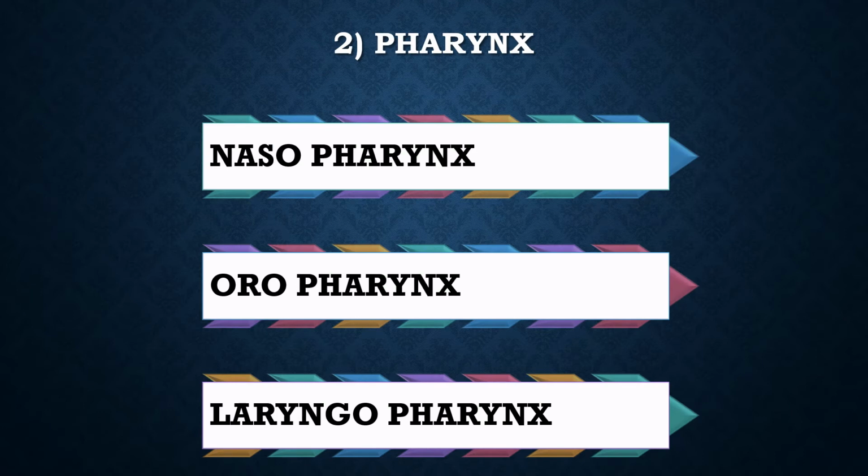The second one is pharynx. The pharynx serves as a common passage for both air and food. It is differentiated into nasopharynx, oropharynx and laryngopharynx. This pharynx opens into the larynx through glottis. This glottis is guarded by a cartilaginous lid called epiglottis.